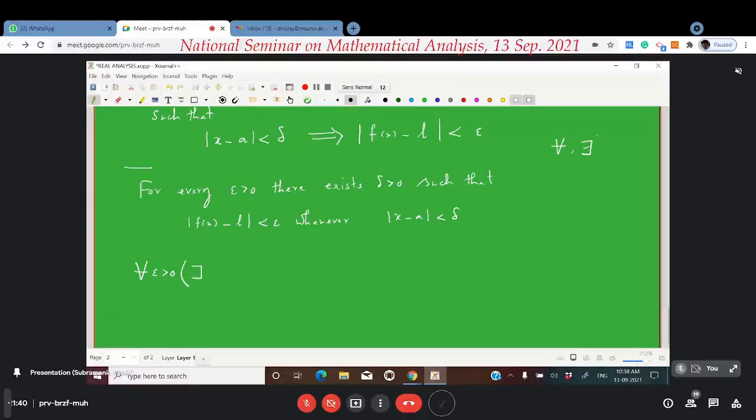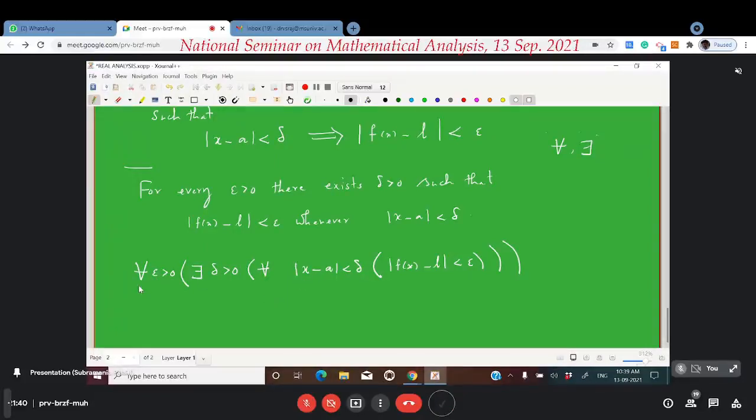There exists a delta greater than 0 satisfying the following condition. That is, for every x whose distance from A is less than delta, we have the following. What we have? The distance of f of x from L is less than epsilon. You read it in this way.